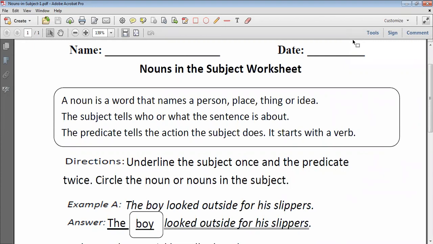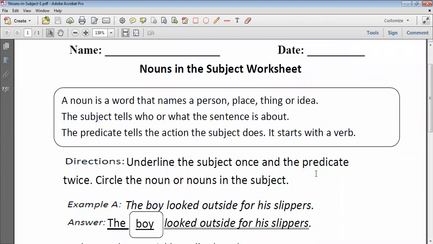And I have also solved one example for you all. You can see that example here on the screen. Underline the subject once and the predicate twice. Then we have to write the questions also. Yes, beta. Why? Because this is your test now. So this will help you out in your future.